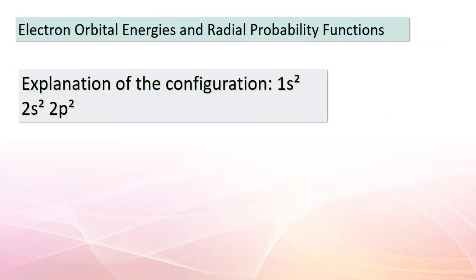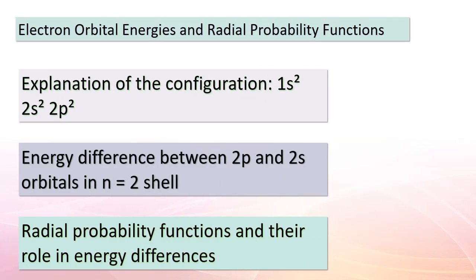Good day, students. In today's lesson, we're delving into the fascinating world of electron orbital energies and how they're influenced by various factors. Our focus begins with understanding electron configurations. Take, for instance, the configuration 1s² 2s² 2p². Now, let's explore why the energy of the 2p orbital with 1 L is higher than that of the 2s orbital with 1 L, despite both being in the same shell.